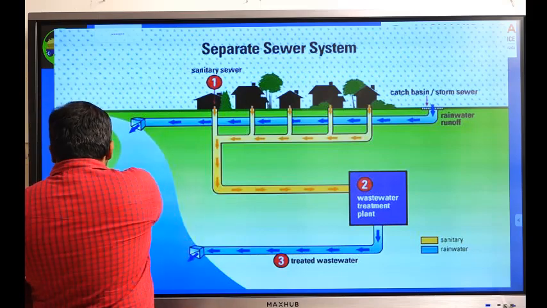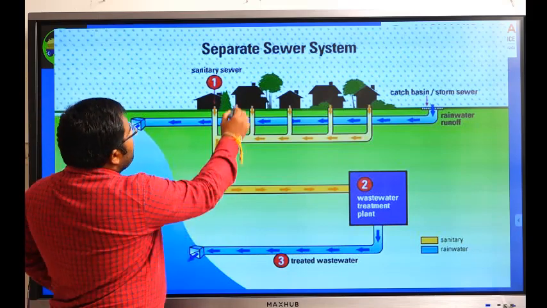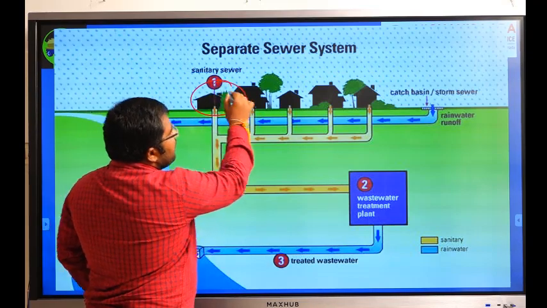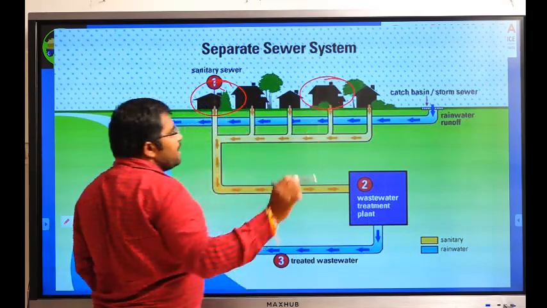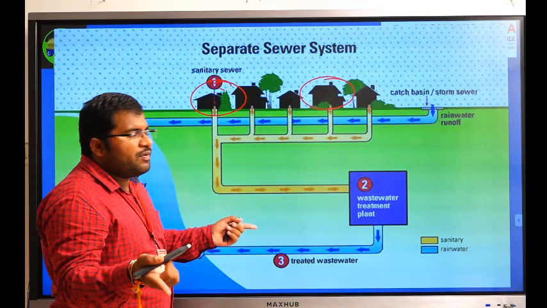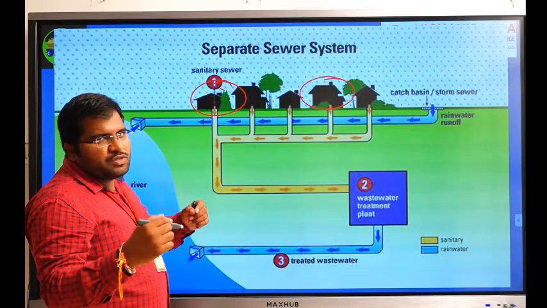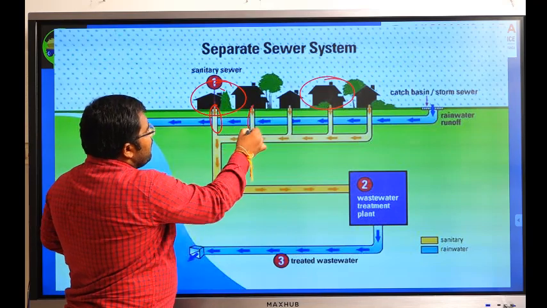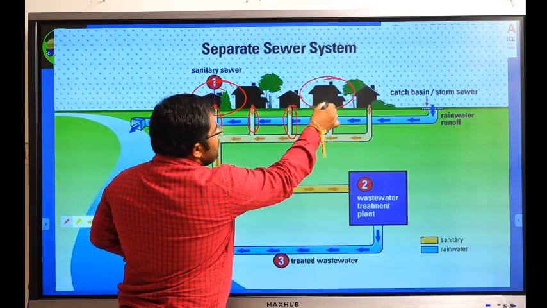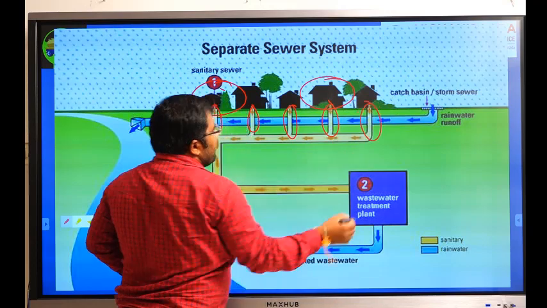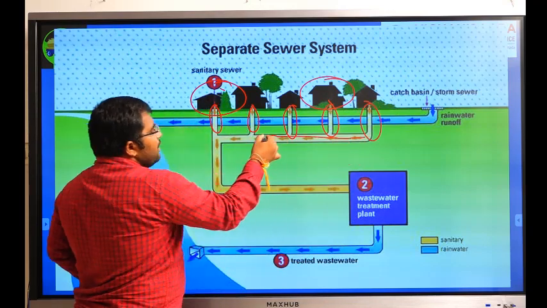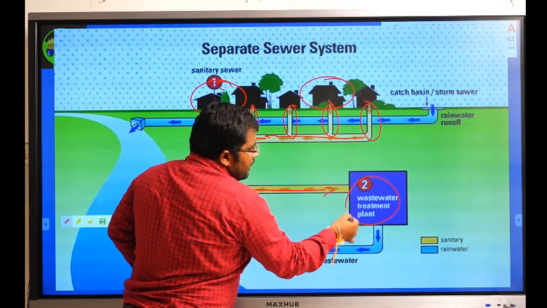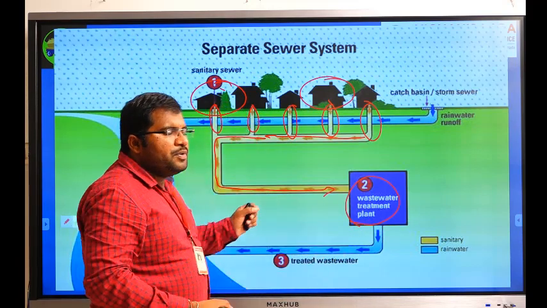Okay, so this is the complete area of both domestic sources and industrial sources. Here we have two different pipes for different sources of water. Now here you can see this is the sewer pipeline. Each individual house has a separate sewer pipe. These sewer pipes are joined together and go to the wastewater treatment plant, where all impurities from the